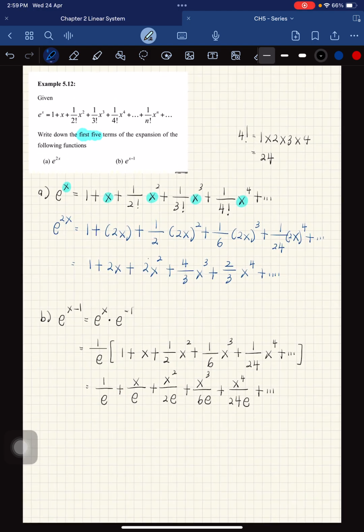Okay, so another technique you can do, for exponent x minus 1, you need to change all the x to x minus 1.